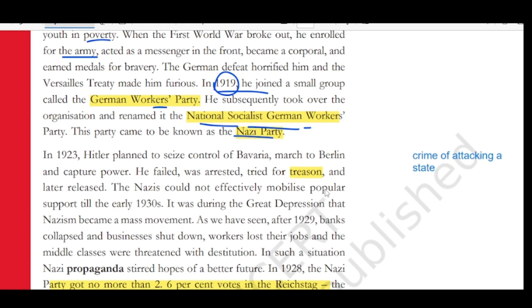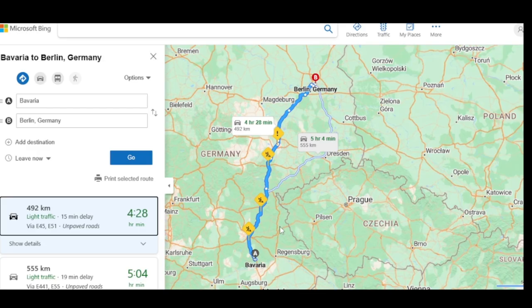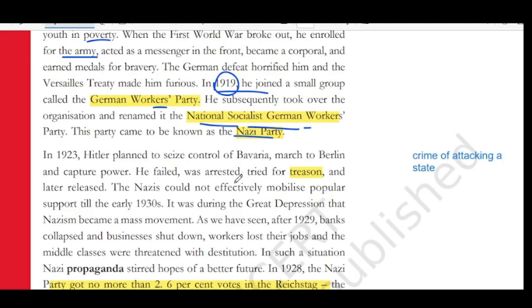Bavaria and march to Berlin to capture power. Bavaria is far from Berlin, but he wanted to capture this area so that he could go to Berlin and capture power there. He failed and was arrested and tried for treason. What is treason? Treason is a crime of attacking the state. Later he was released.